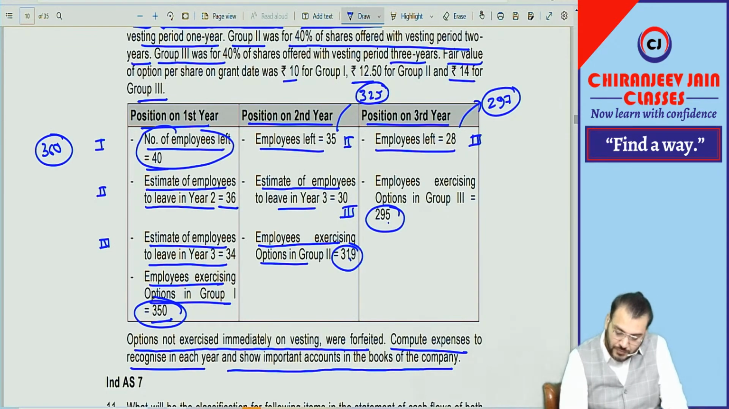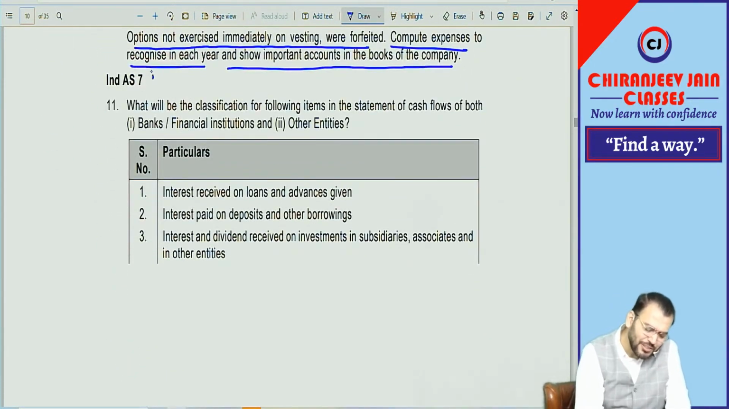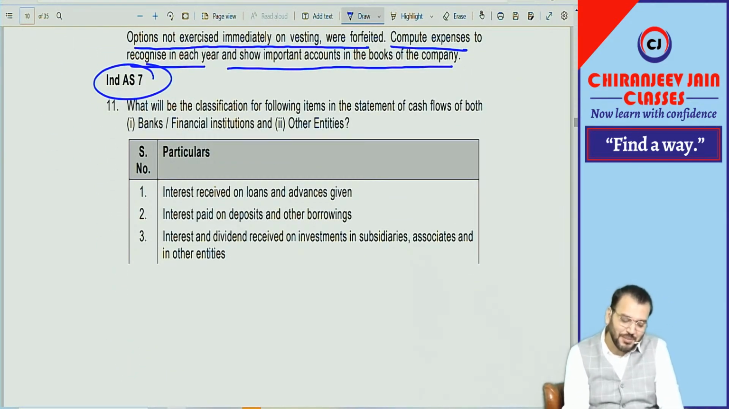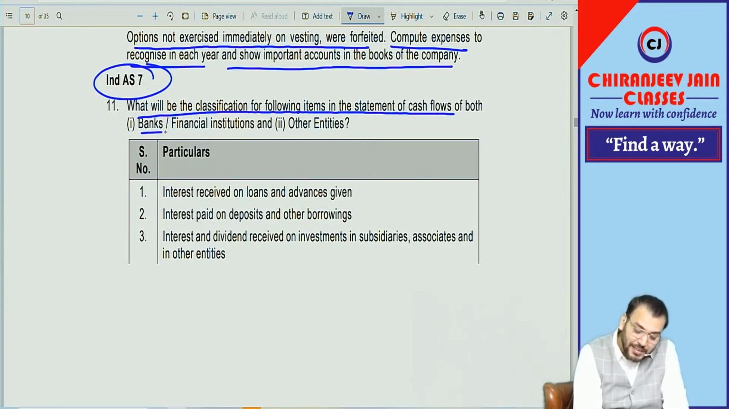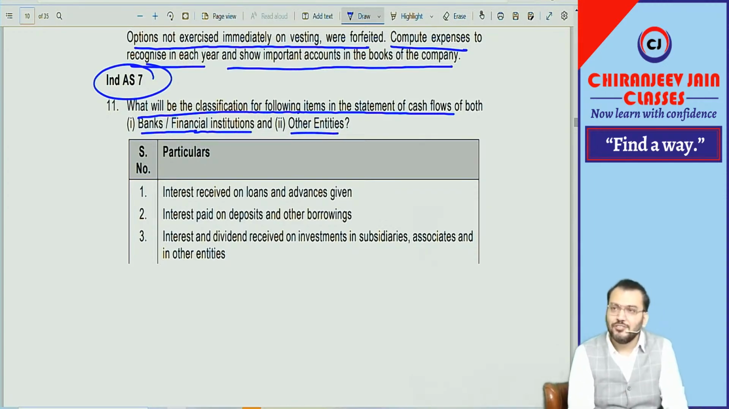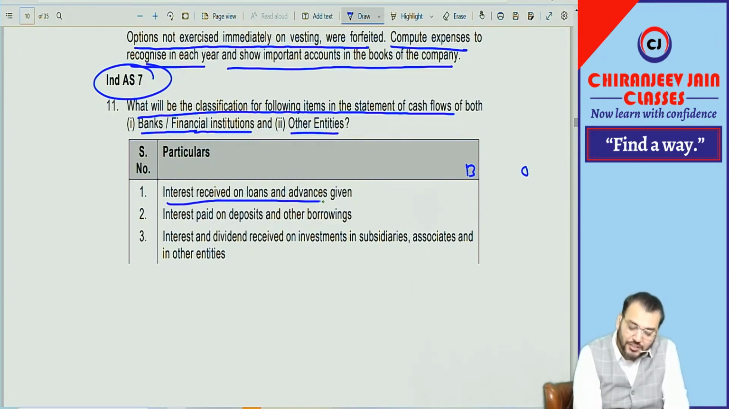Now in day 7, this is also an interesting question. Very simple. Day 7 is cash flow statement. What will be the classification for the following items in a statement of cash flows for both banking and other financial institutions or other entities? So of course we know this. But for banking and other: interest received on loans and advances given.